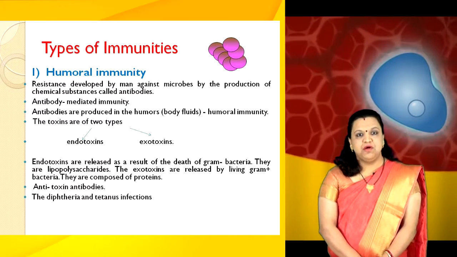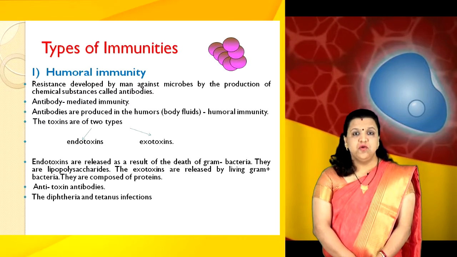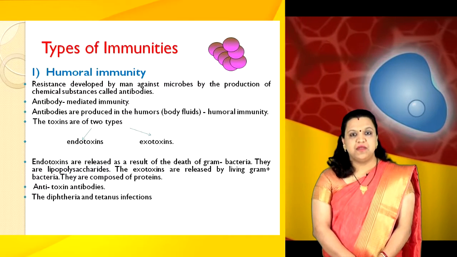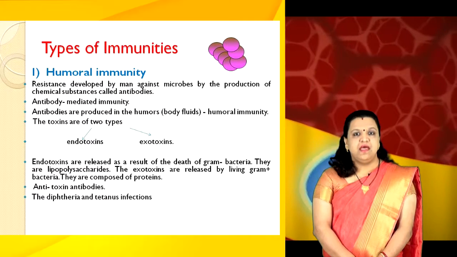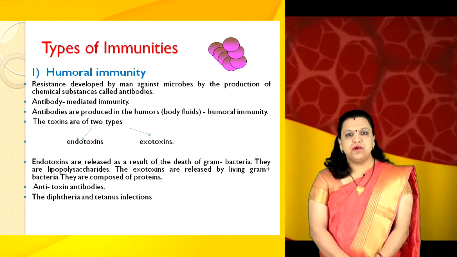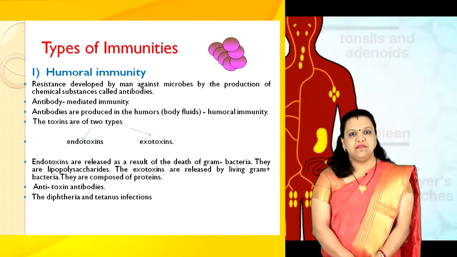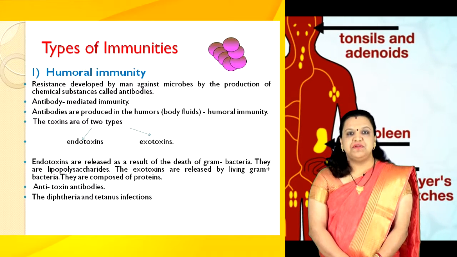Now let's talk about the first immunity type, that is the humoral immunity. Humoral immunity refers to the resistance developed by the man against microbes by the production of chemical substances called antibodies. Hence, it is called antibody-mediated immunity. Here, the antibodies are produced in the humor, that is body fluids, and hence this immunity is also called humoral immunity. The bacteria, after entry into the human body, release toxins.